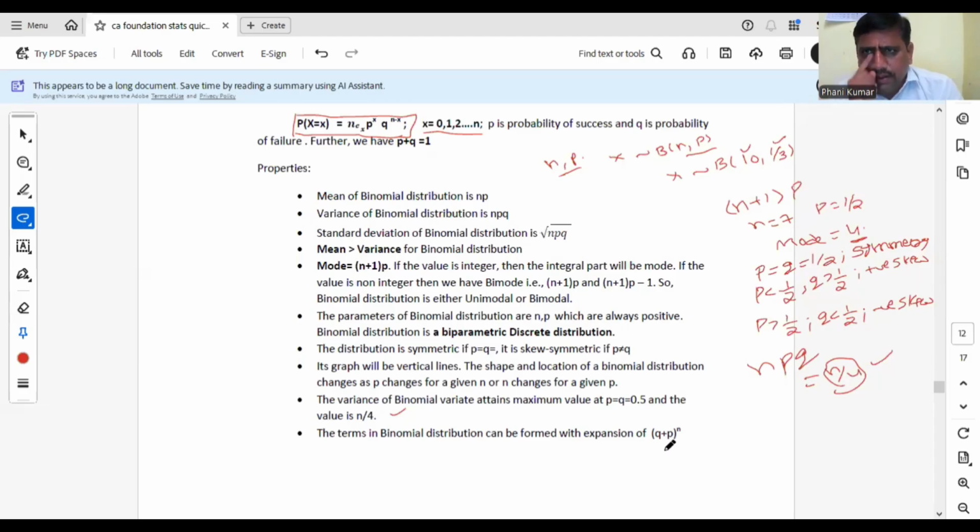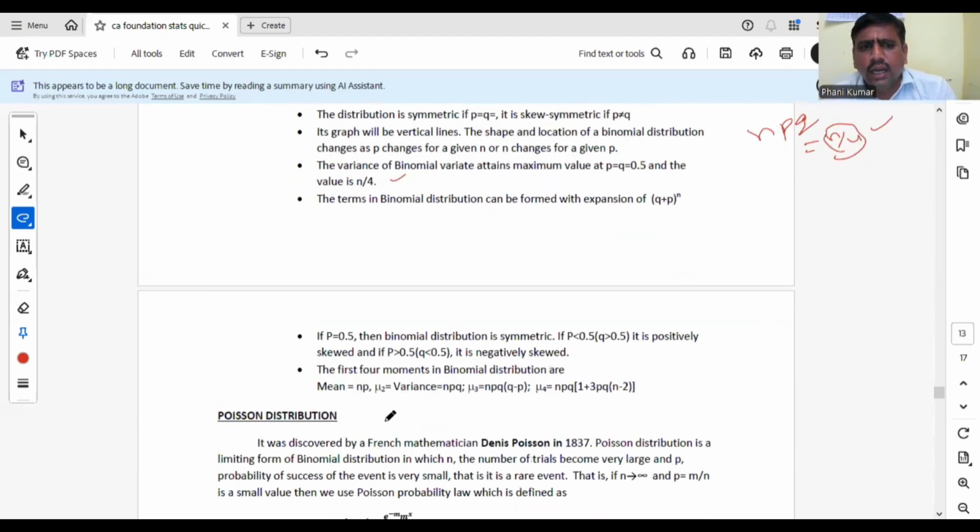Q plays the main part here in the binomial distribution: (q plus p) whole power n. Already I have discussed this point. P equal to half means binomial is symmetric. P less than half, that is q greater than half, is positive skew.